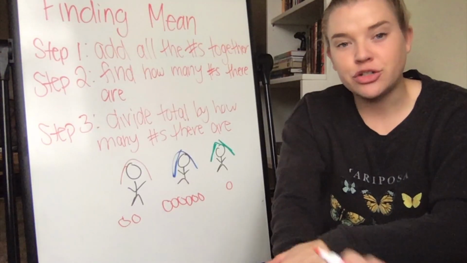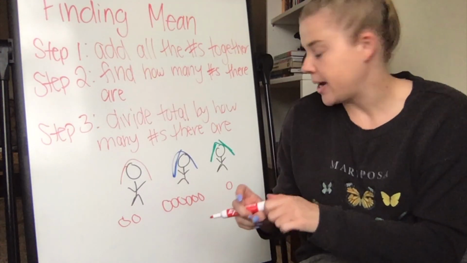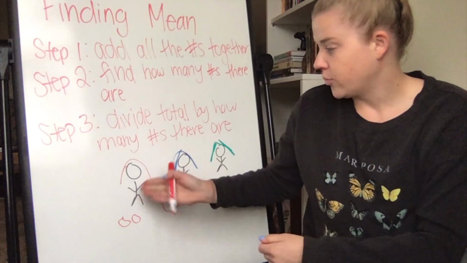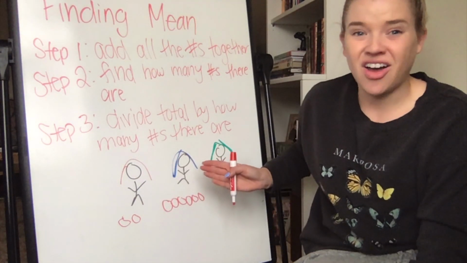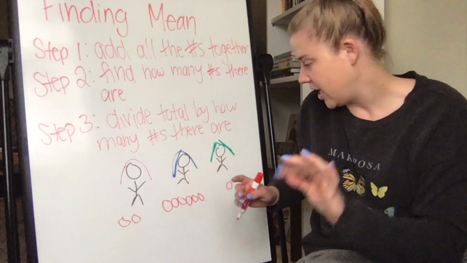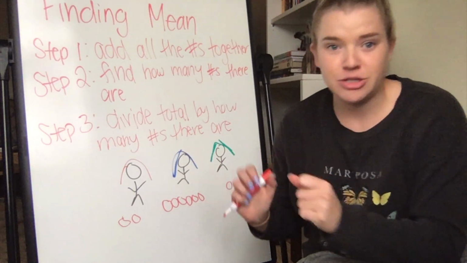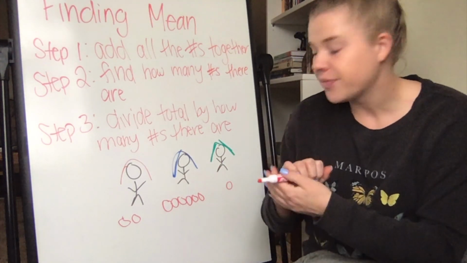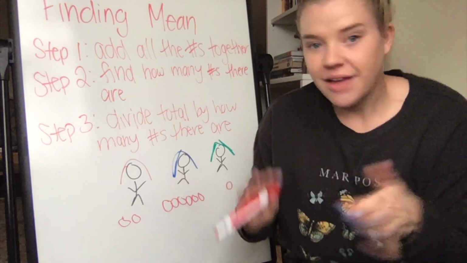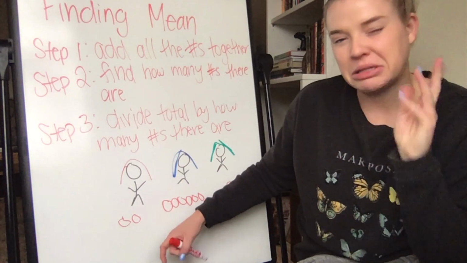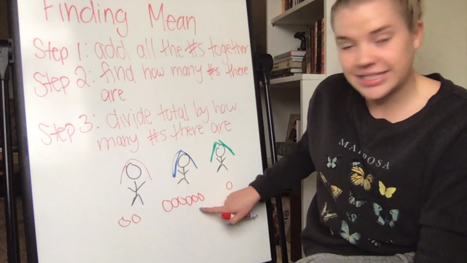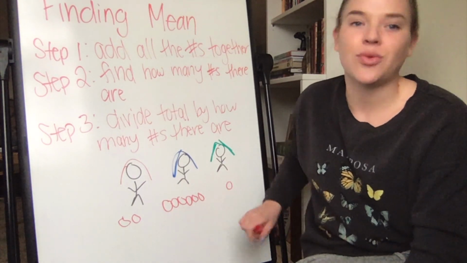Okay, I brought back in my 2 friends from my earlier problem, and I added a new one. So now we have red-haired person, we have blue-haired person, and we have green-haired person, all looking fresh today, all looking good. They just did their hair, clearly. But I've added a new number into here. So this person has 2 candies. We're going back to like the beginning. This person has 6 candies still, and this person has 1 candy.